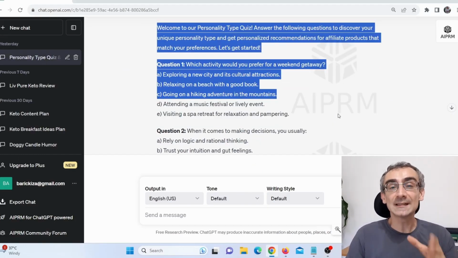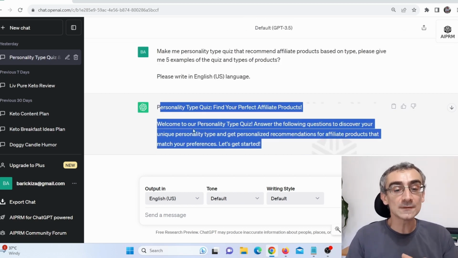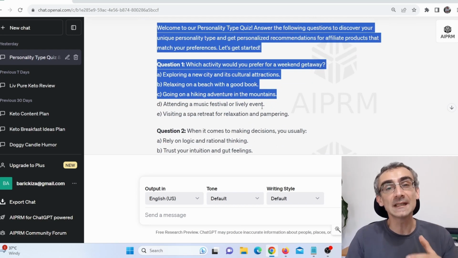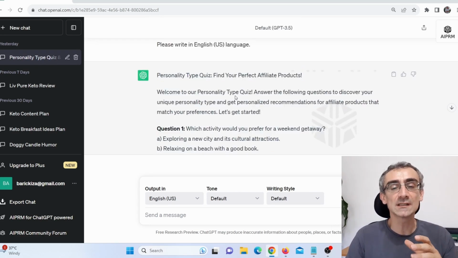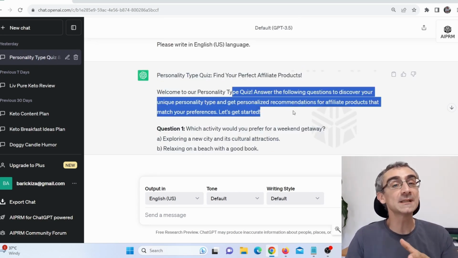But this is actually not quite the prompt that we wish. This is not finished yet. We need to do a bit more brainstorming. So you need to say something like this. First, based on all of this, you need to give it a name. You need to give a name to your quiz. You can't just use this quiz name that ChatGPT gave you. You need to give it a bit different name.